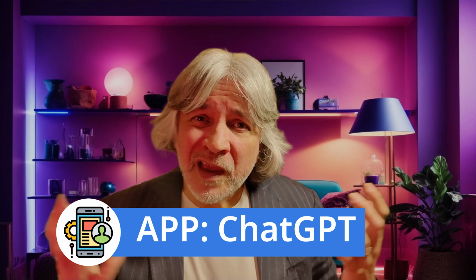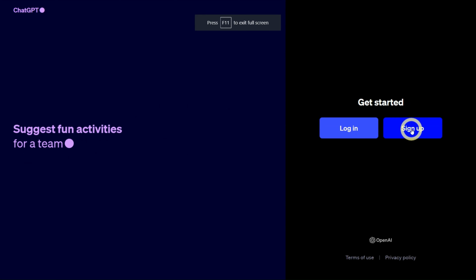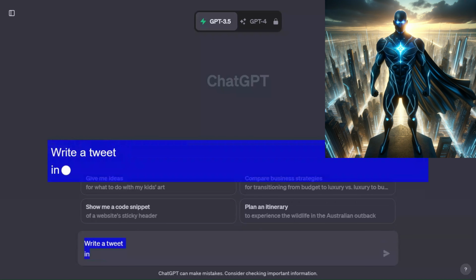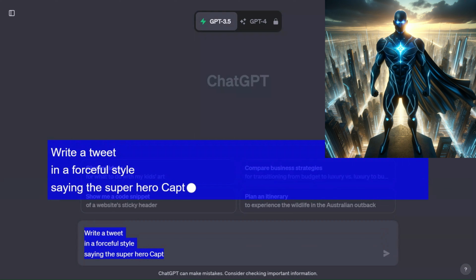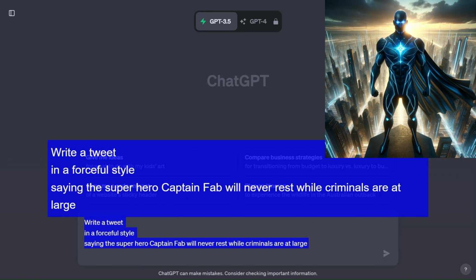The first tool we're going to use is ChatGPT. If you've not signed up already, go to chat.openai.com, click sign up and enter your details. Let's start with a simple superhero themed example. Write a tweet in a forceful style saying the superhero Captain Fab will never rest while criminals are at large.